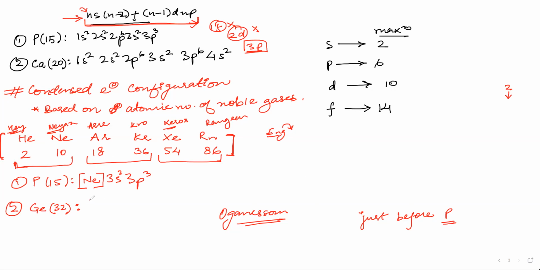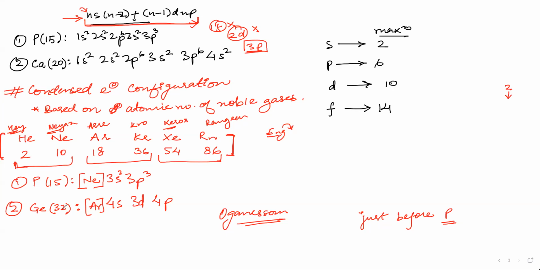Argon. Now argon is the third period noble gas, so we'll start with 4. We'll write 4s. After 4s, what will come? 3d. After 3d, we will have 4p. And how many electrons do we have to fill?